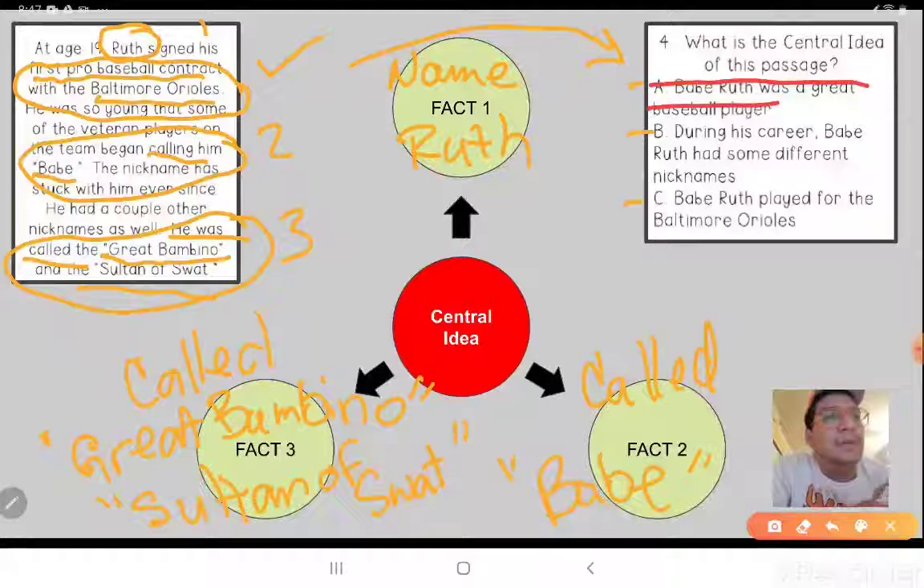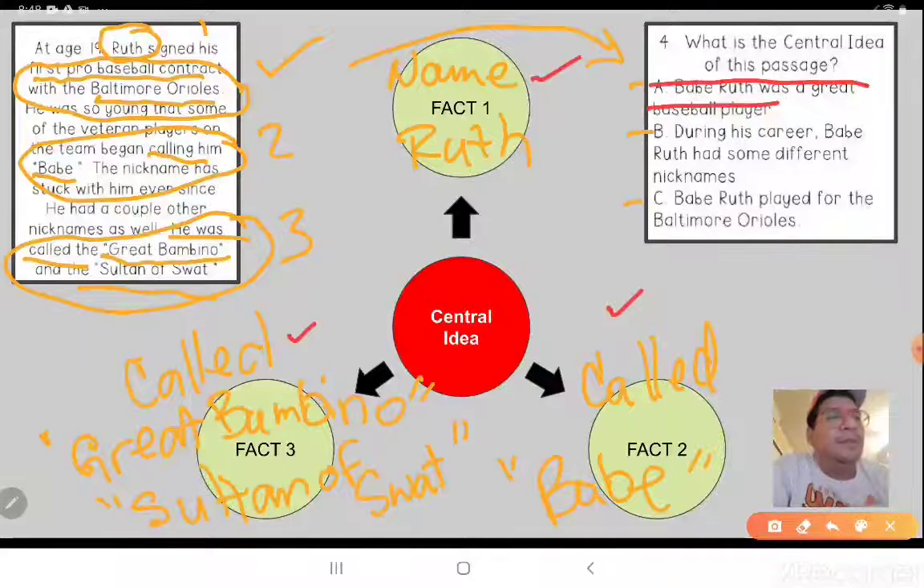Next, during his career, Babe Ruth had some different nicknames. He had a nickname here, and a name there, which is his name. As you can see, there's 2 nicknames here, so maybe a possible choice. So we're gonna keep that one there.